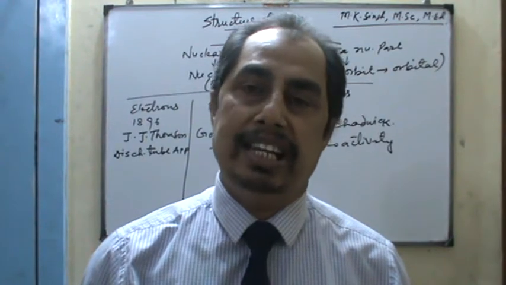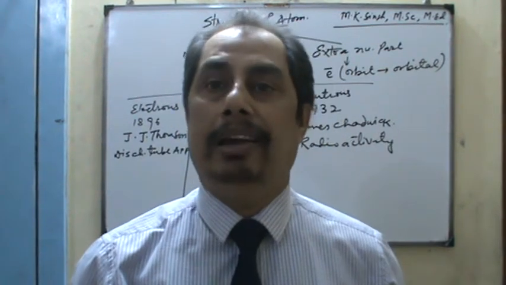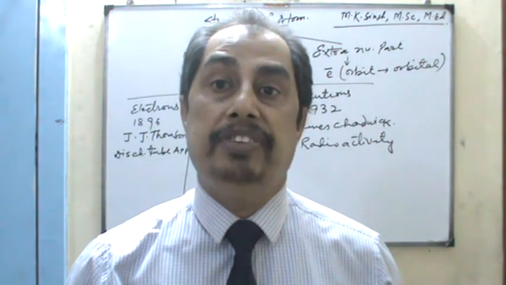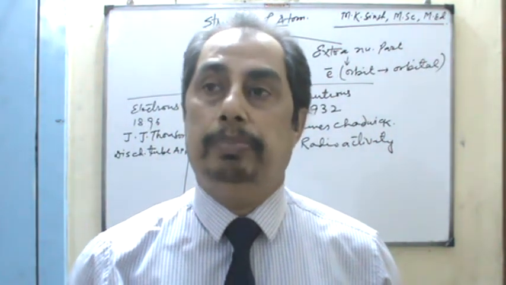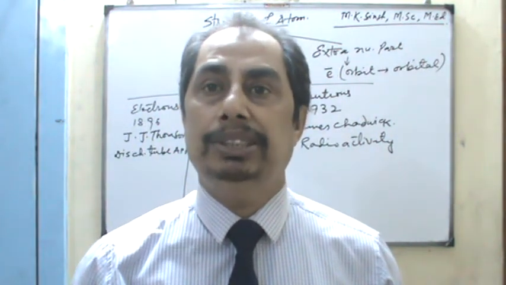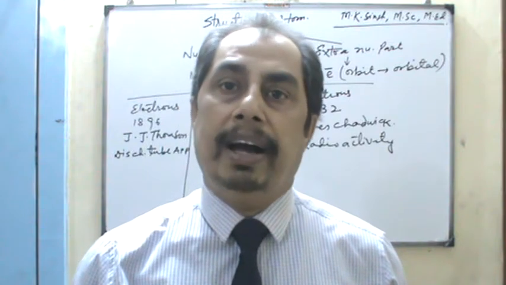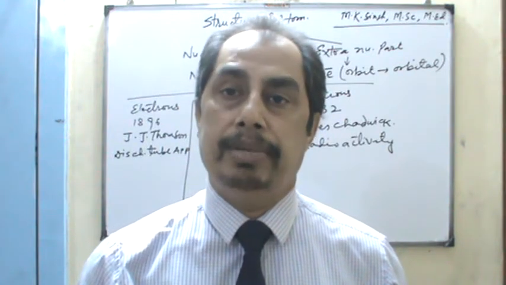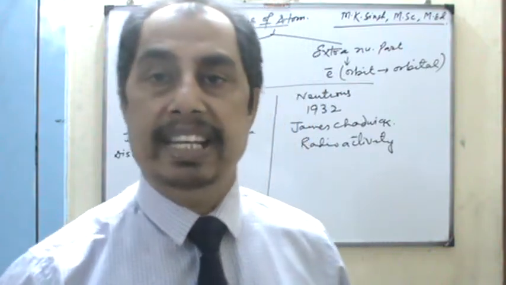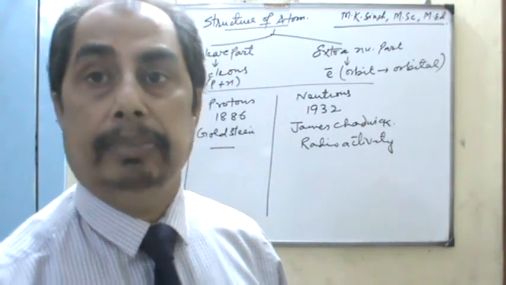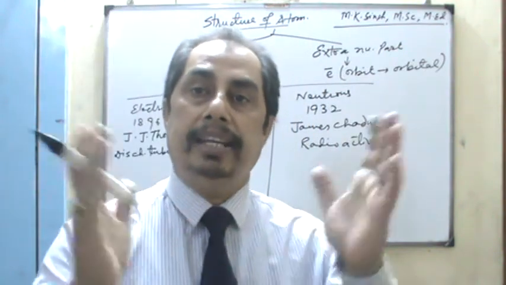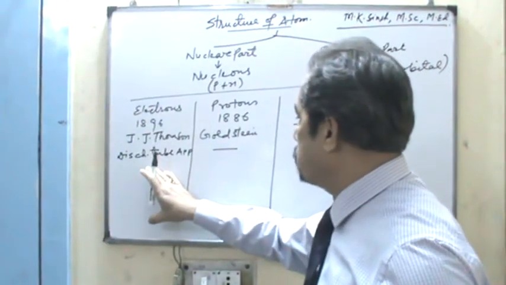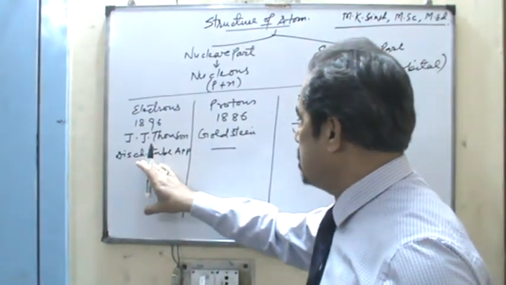Actually, in 1895 Henry Becquerel discovered the phenomenon of radioactivity, alpha, beta and gamma rays, and the properties of the radioactive rays were explained by Rutherford, dear students. So J.J. Thomson by discharge tube apparatus,